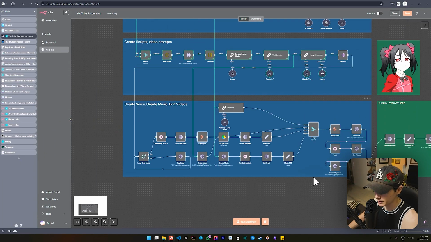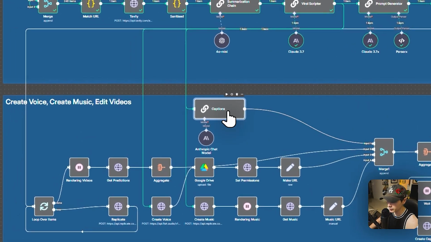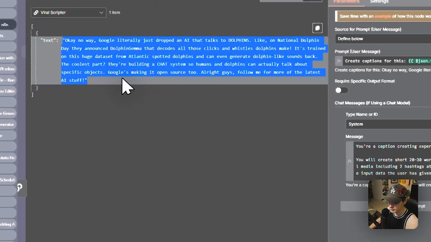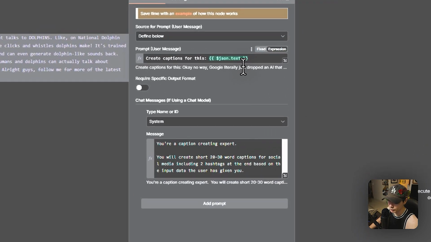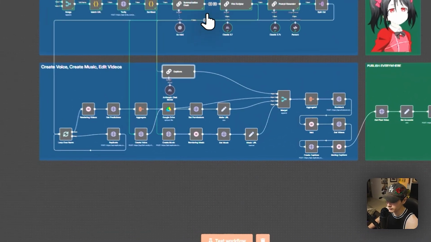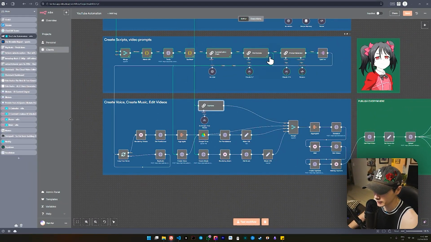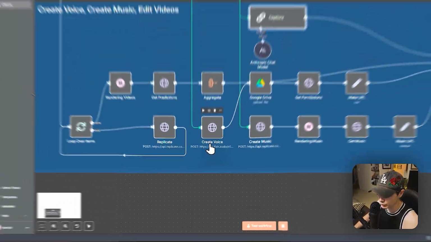After this, we also have the captions being passed through here, which is coming through to the first input. The captions is very simple. It's just taking that actual script that was generated by a viral script writer, and creating a simple 20, 30 word caption for it. And then our voiceover as well. Our voiceover is coming directly from the viral script writer. I've sent it straight down here, and we see create voice.